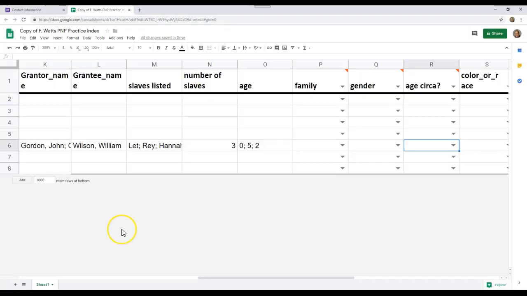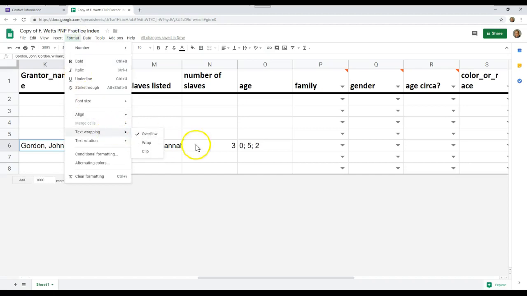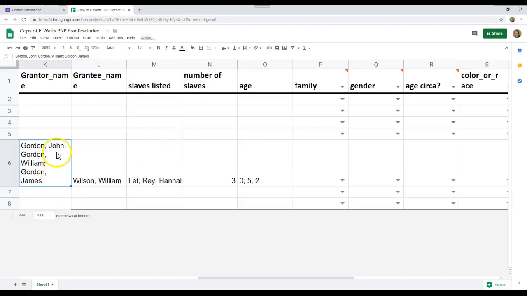Here's our spreadsheet from the previous video, and in this case I have changed the names to agree with the handbook itself. Where it had the Gordons, let me format this with a word wrap, and we have John Gordon, William Gordon, James Gordon as the grantors. The grantee was William Wilson. The slaves listed were Let, Ray, and Hannah.